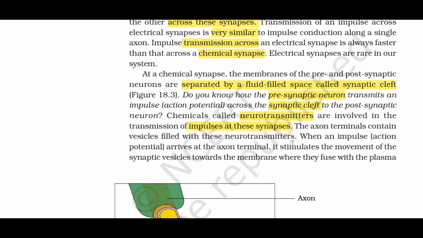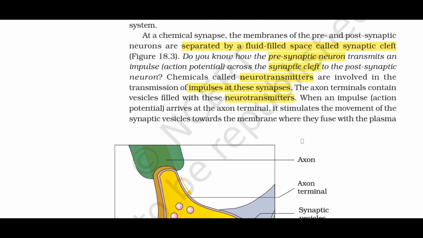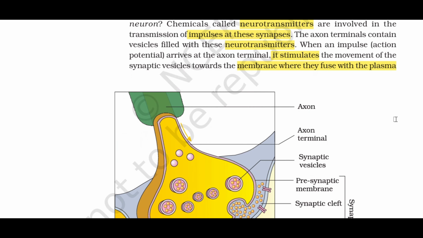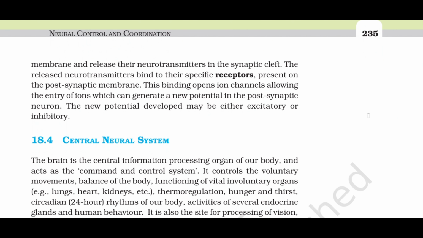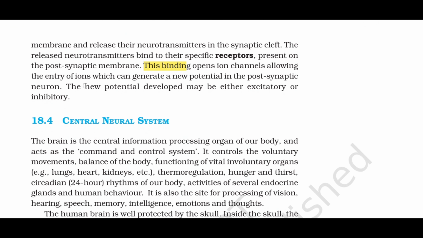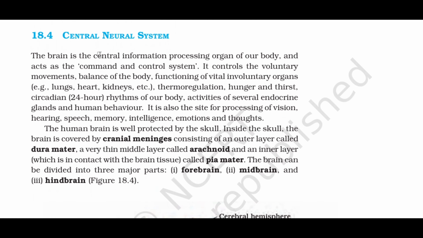The axon terminals contain vesicles filled with these neurotransmitters. When an impulse, action potential, arrives at the axon terminal, it stimulates the movement of the synaptic vesicles towards the membrane where they fuse with the plasma membrane and release their neurotransmitters in the synaptic cleft. The released neurotransmitters bind to their specific receptors present on the postsynaptic membrane. This binding opens ion channels, allowing the entry of ions which can generate a new potential in the postsynaptic neuron. The new potential developed may be either excitatory or inhibitory.